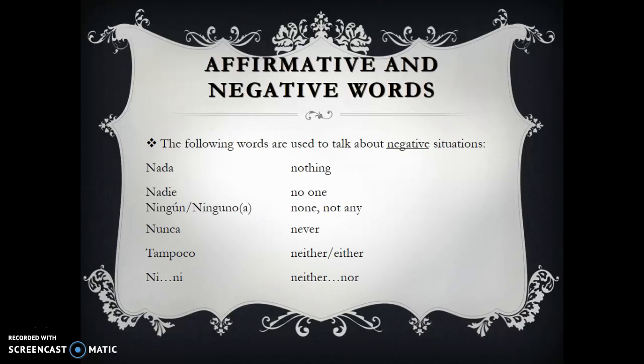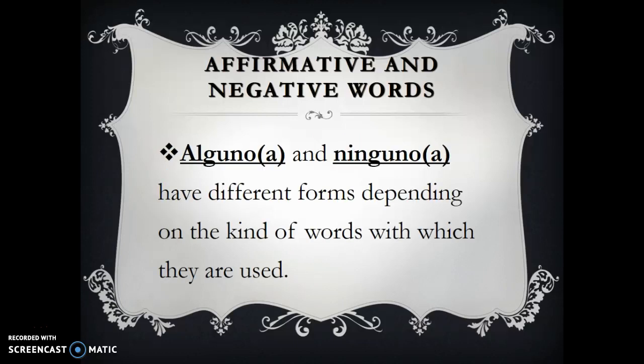Okay, and the following words on this slide are used to talk about negative situations. So we have nada, which means nothing. Nadie, no one. Ningún, ninguno, or ninguna, none or not any. Nunca, for never. Tampoco, for neither or either. And ni for neither or nor.